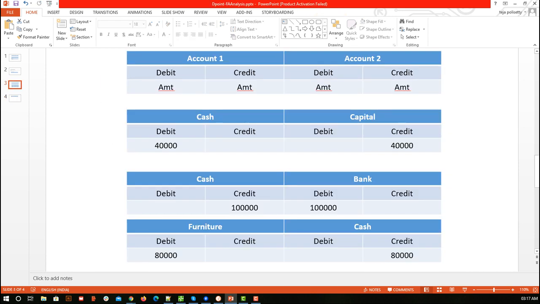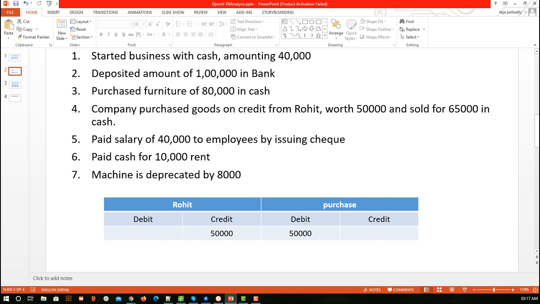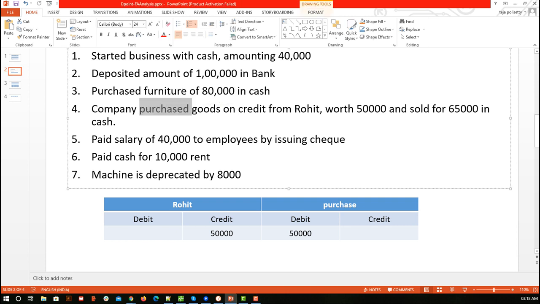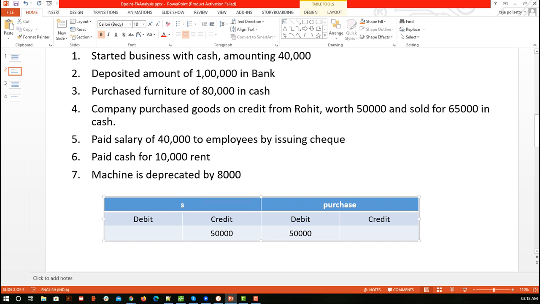Okay, now the same transaction we are going to see, and the next thing is sold for rupees 65,000 in cash. Company purchased goods on credit from Rohit worth 50,000 and sold for 65,000 in cash. Now here we are going to see that we have two more accounts involved in the next transaction. We had purchasing, now here we have selling, so we can say we have something called sales account, and here the cash is involved. So of course cash account is involved.